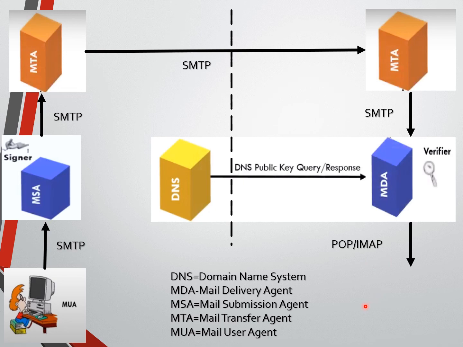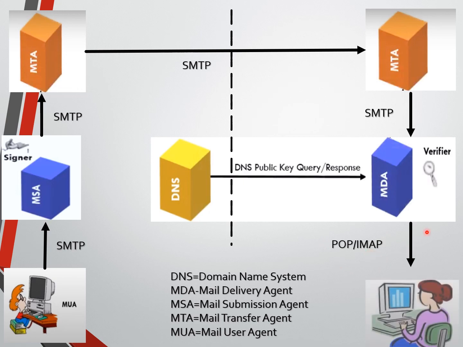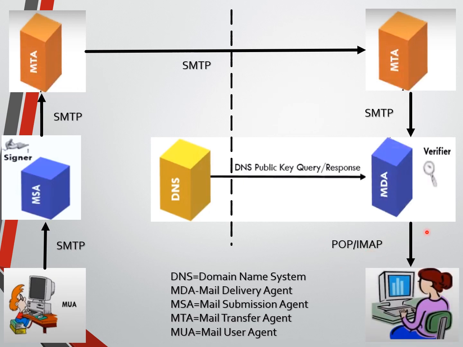POP stands for Post Office Protocol, and IMAP stands for Internet Message Access Protocol. By using either of these protocols, the MDA will deliver the message to the recipient, who is also an MUA, a message user agent, or the receiver.